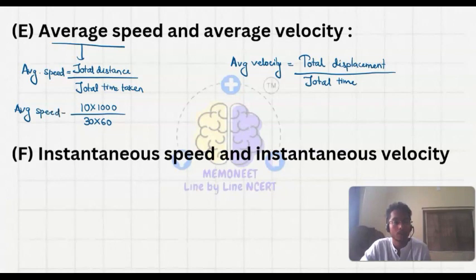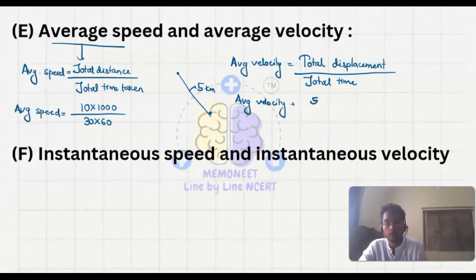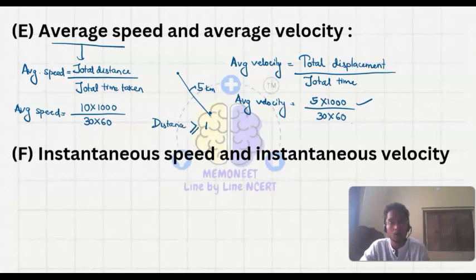But while I am moving from the home to the market, the displacement, the shortest distance possible, is 5 kilometer, let's say. So average velocity will be equal to 5 into 1000 upon total time taken, that is 30 into 60. So this is the average velocity, and distance is always greater than or equal to displacement.